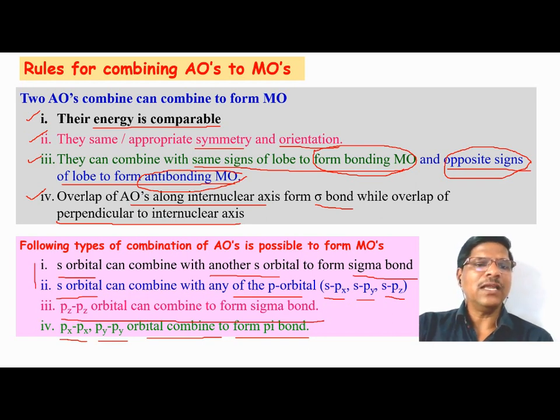That is, these three interactions take place along the internuclear axis and form the sigma bond, while px or py orbital overlap is perpendicular to the internuclear axis and leads to the formation of the pi bond. Formation of the sigma and pi bonds by different types of combination we will explain in the next slides.